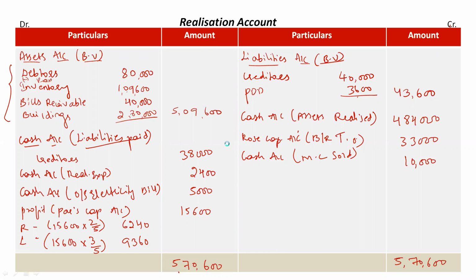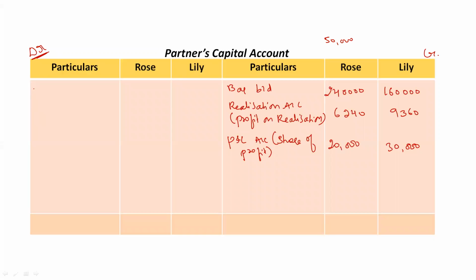Now in partners capital account we will record it on the debit side as realization account in bracket Rose taken over bills receivable. Okay, so she has taken over bills receivable for rupees 33,000, right?